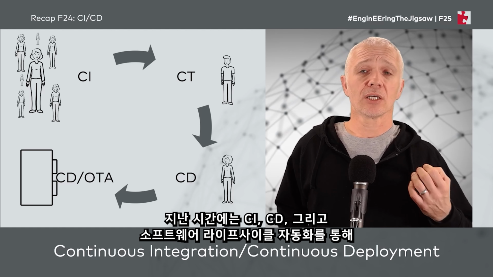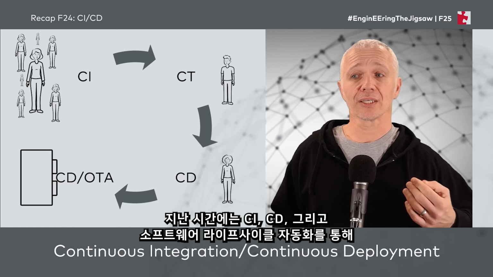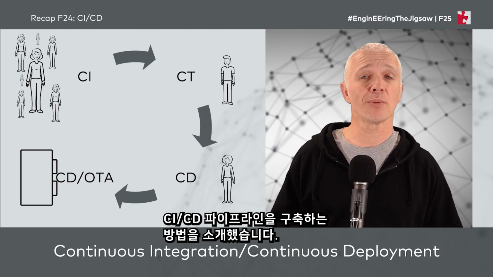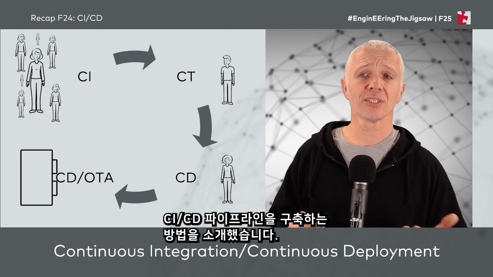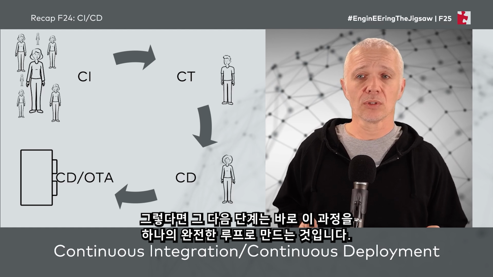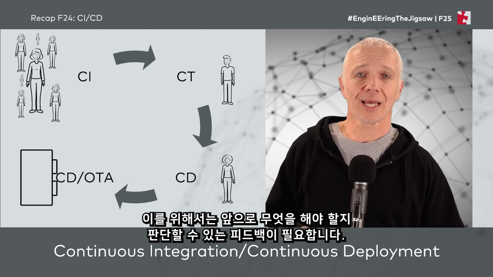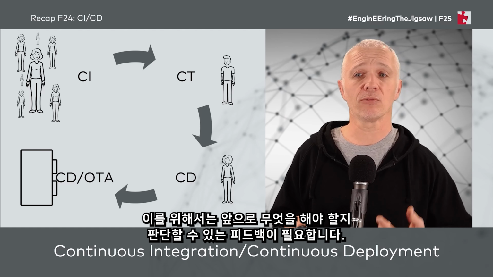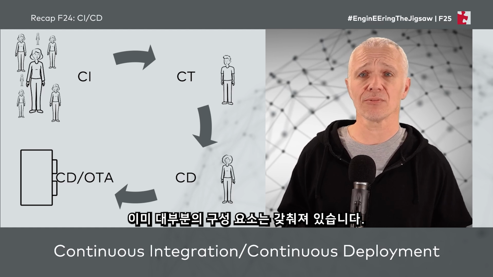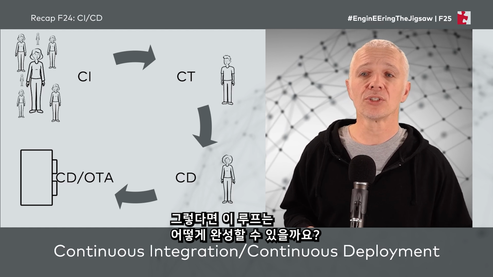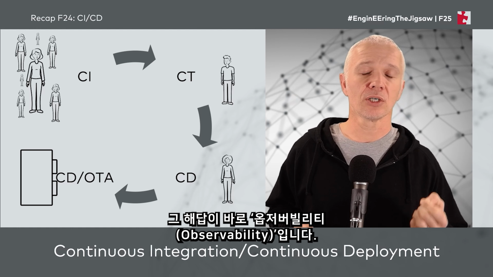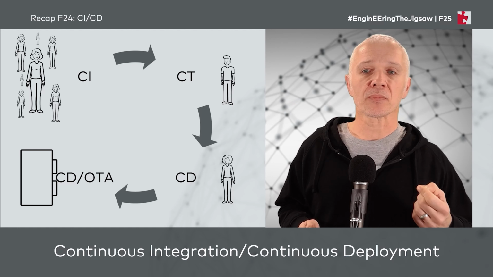Previously, we talked about continuous integration and continuous development and how by automating the software lifecycle, we may be able to achieve this CI/CD process. Next though, how do we close this loop? How can we get feedback to inform what we want to do? This is the obvious next step, isn't it? We have almost the whole loop here. So how do we close the loop? We make use of something called observability.